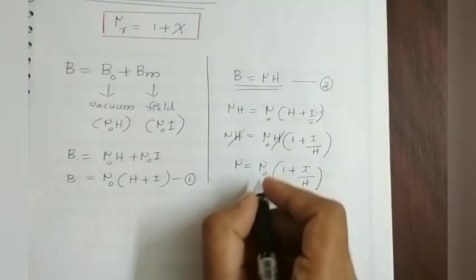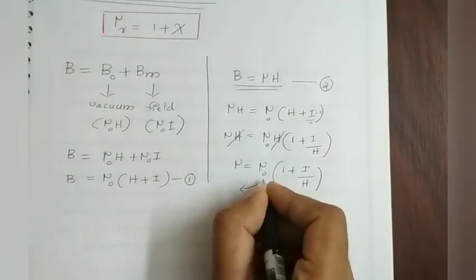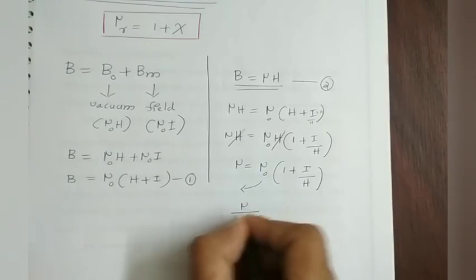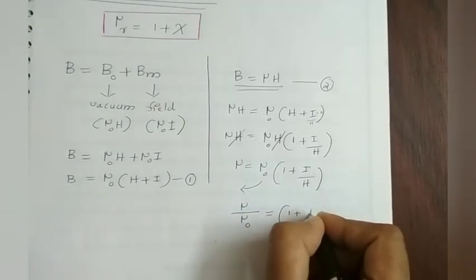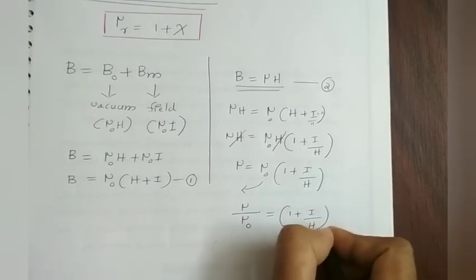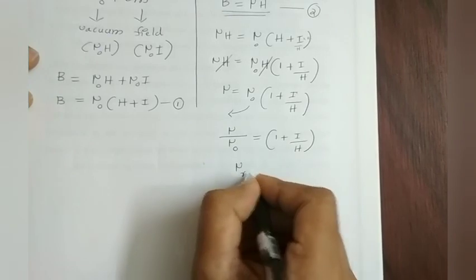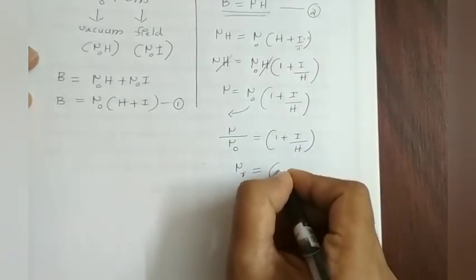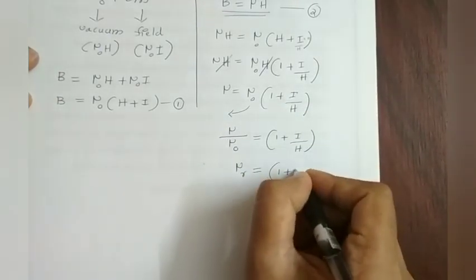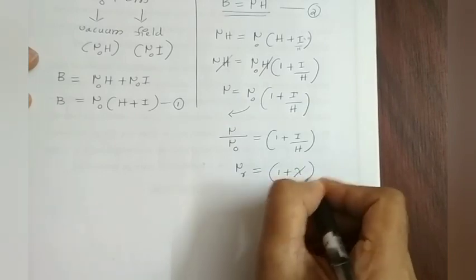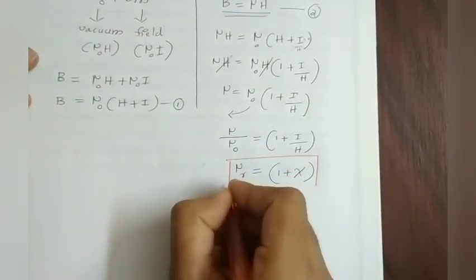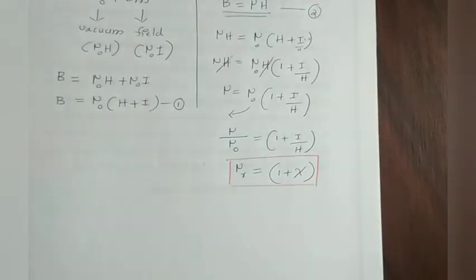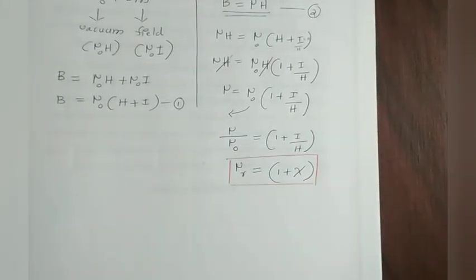Now substituting and taking mu0 to the left, mu divided by mu0 is equal to 1 plus I divided by H. We know mu divided by mu0 is nothing but relative permeability mu r, is equal to 1 plus chi, where chi is the susceptibility of that material. So this is the final relation between relative permeability and the magnetic susceptibility of a material.